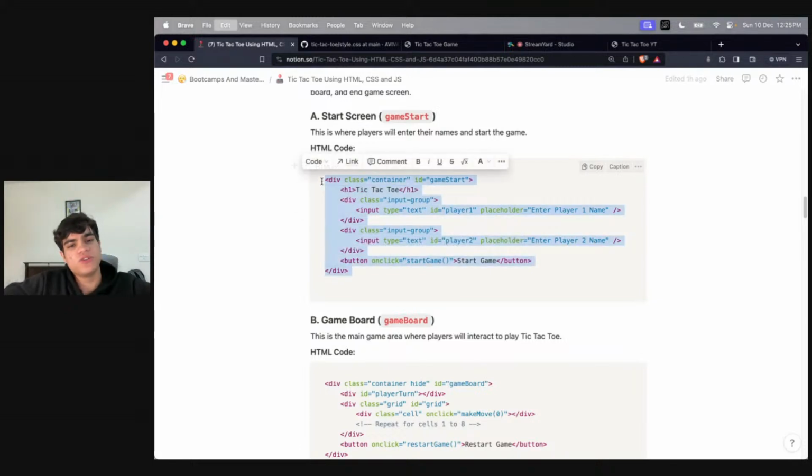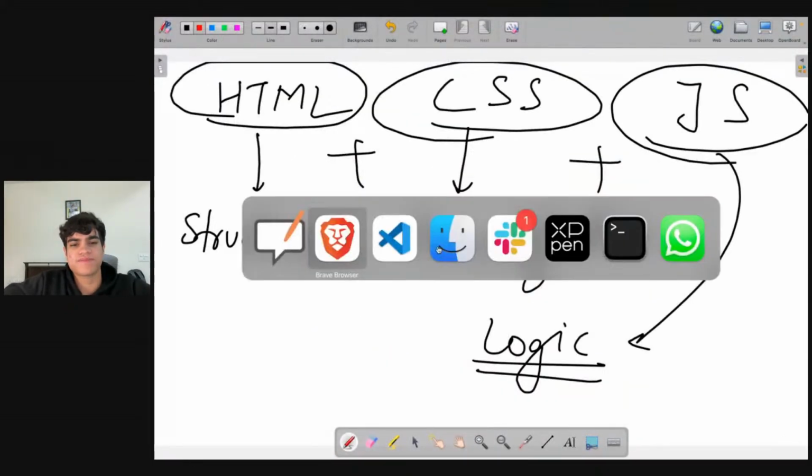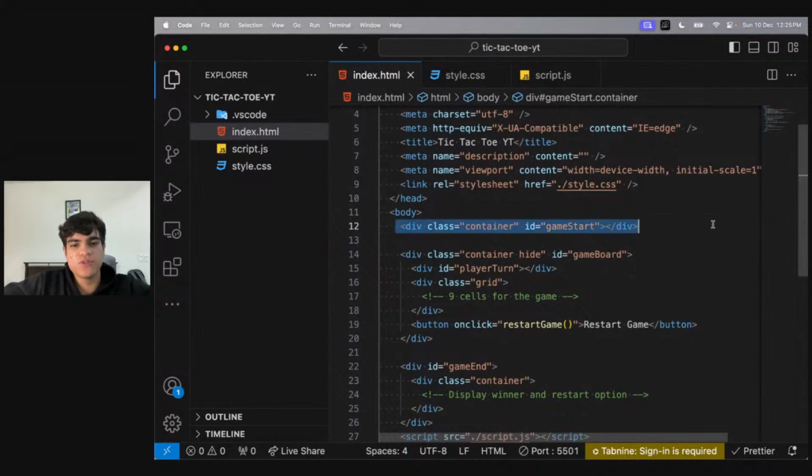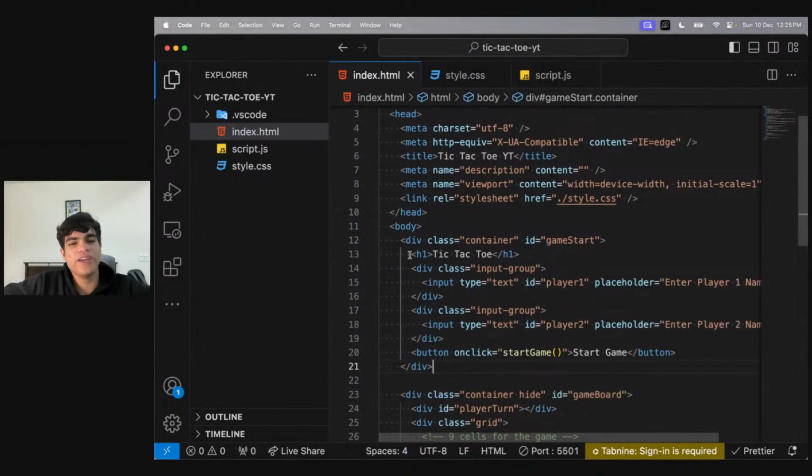You can just use this as it is, and you will be good. This will give us my heading, this will give us our inputs, and this will give us our start game button.